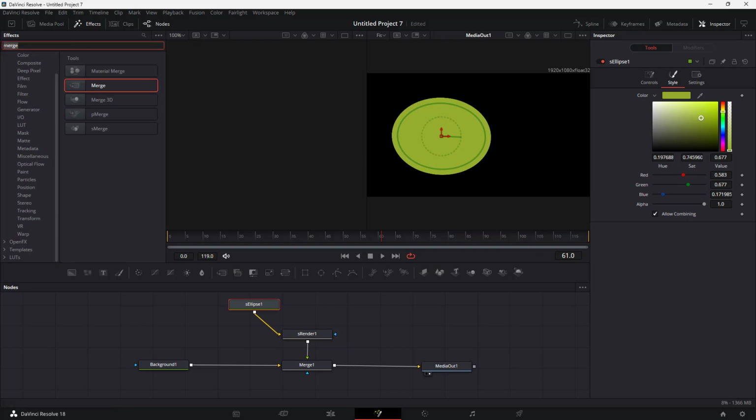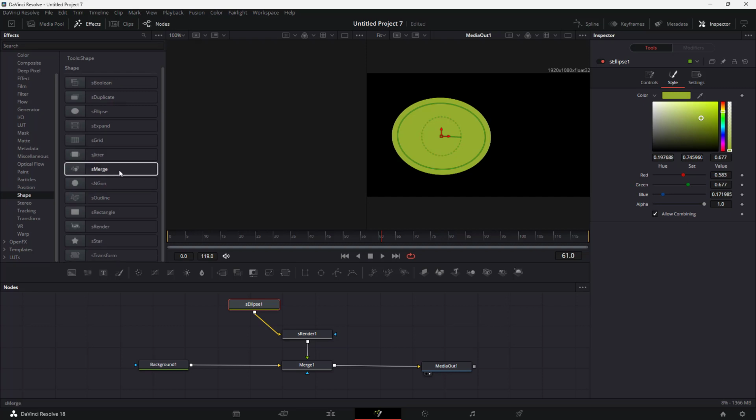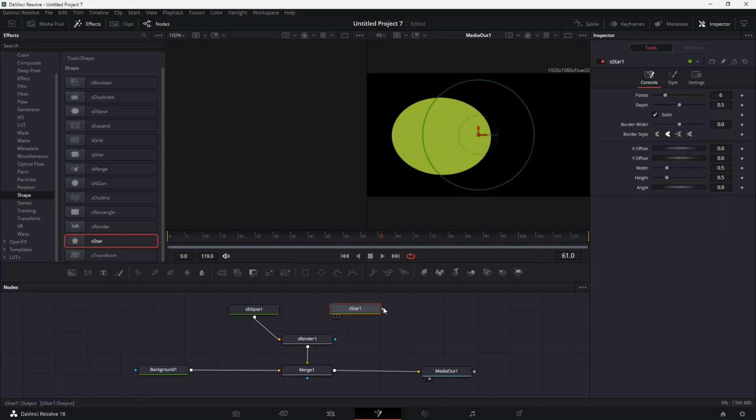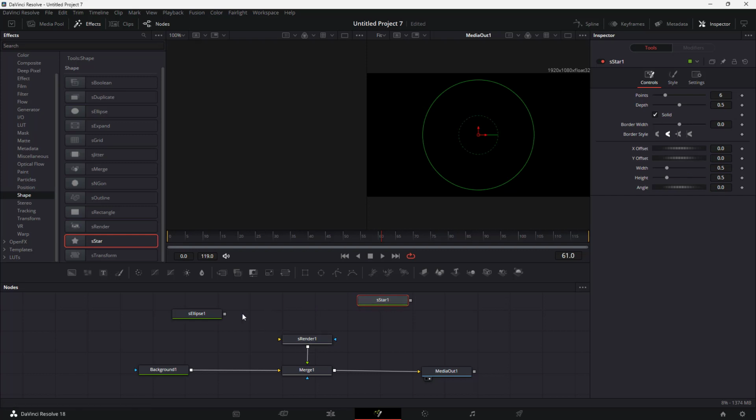So let me erase the search area right here, and then I'm going to go onto the tools right here, and then I'm going to select shape. Once I do that, let me bring in a star right here and add the star to the render. You can see that nothing happens right now because one render can only connect one shape. So let me disconnect this, and you can see that I have two shapes now. And in order to connect both of the shapes onto the shape render right here, we need to add in a shape mirrors node as well.